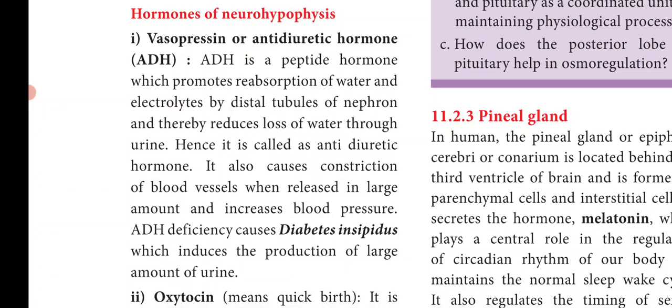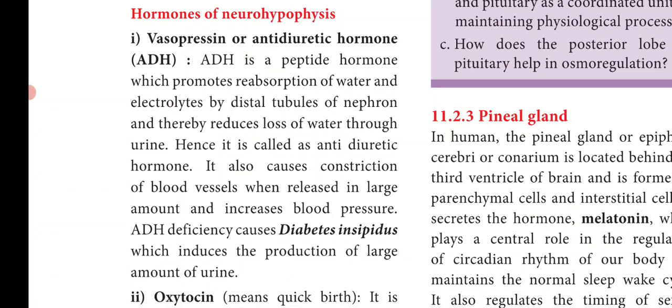So this ADH hormone is responsible for the reabsorption of water and electrolytes in the kidney and thereby it reduces the loss of water through urine. Hence it is called the antidiuretic hormone. It also causes constriction of blood vessels when released in large amount and increases the blood pressure.